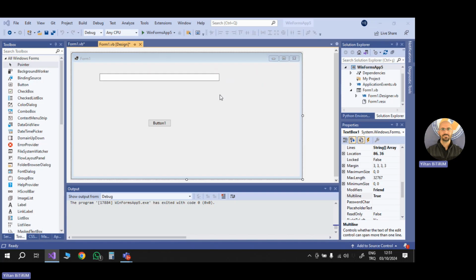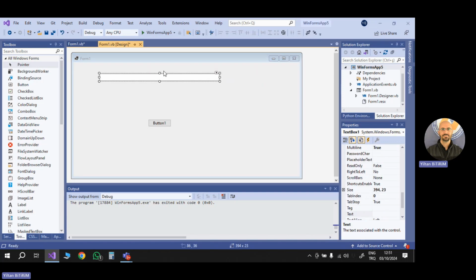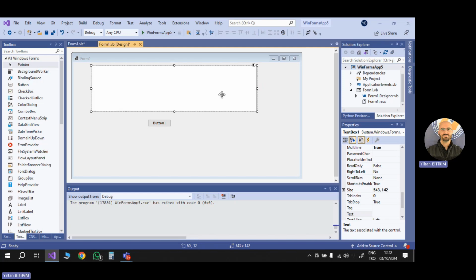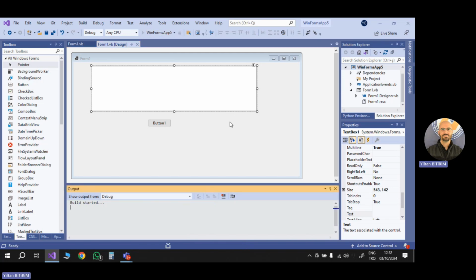When I click multiline, you can see that we have two more white circles. One is at the bottom, one is at the top. So you can change the size of your text box. Plus, we have additional circles here on the right side and left side, so you can easily play with your text box and make your design. Now my text box is a multi-line text box. So let's run our code again. I didn't do anything special. I just clicked multiline. So let me run the project.